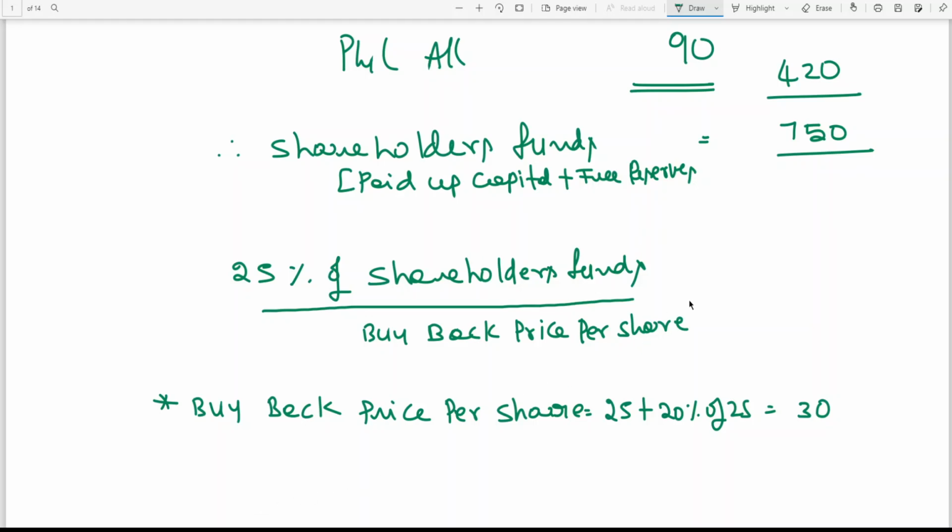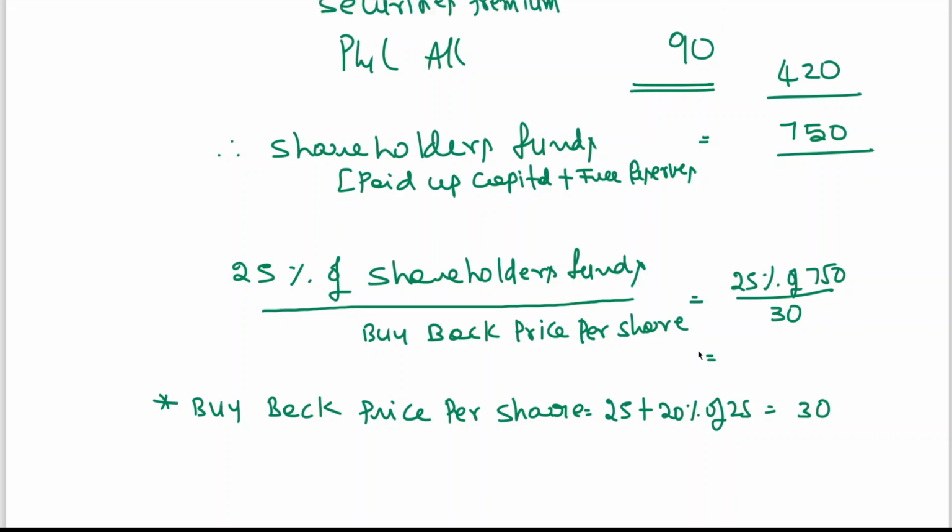So here, 25% of 750 by 30. That is 750 into 25%, you get 187.5. 187.5 by 30, you get 6.25 crore shares.